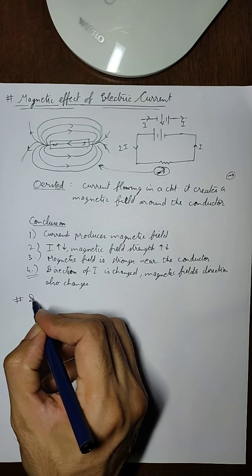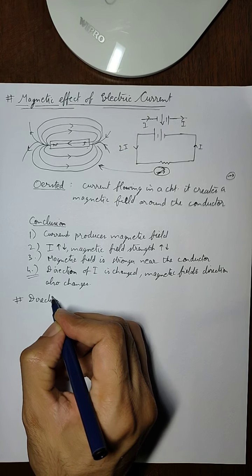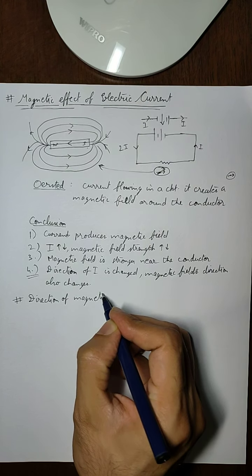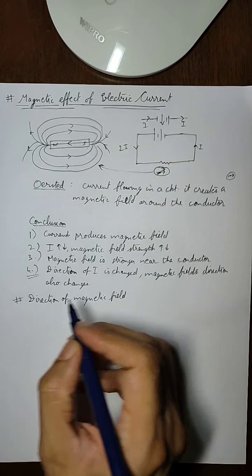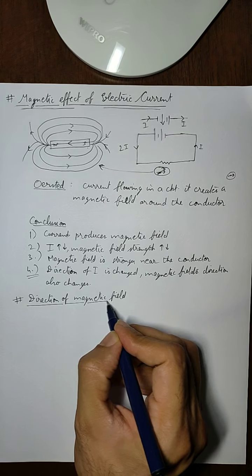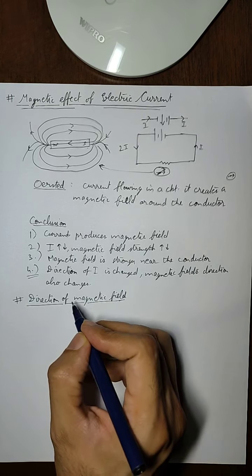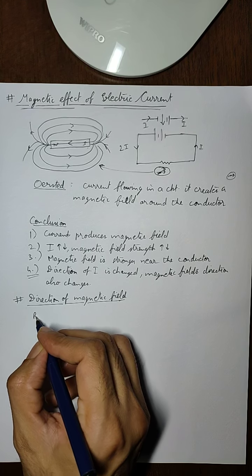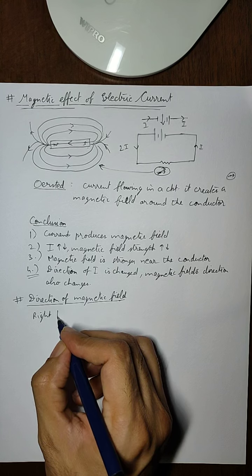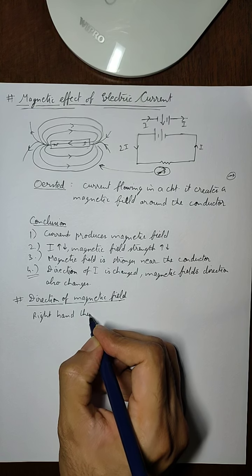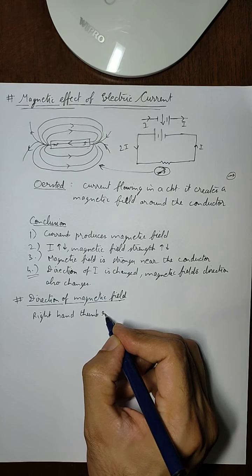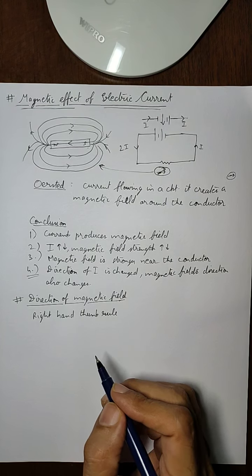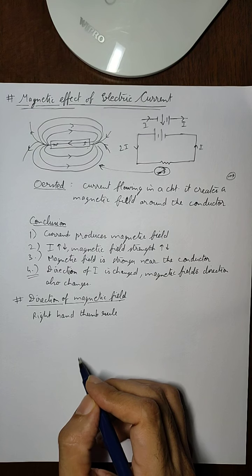So let us discuss the direction of magnetic field. How do we find the direction of magnetic field? This part you have already studied in class 10th. I'll just revise it quickly. The direction of magnetic field is found by a rule called the right hand thumb rule.